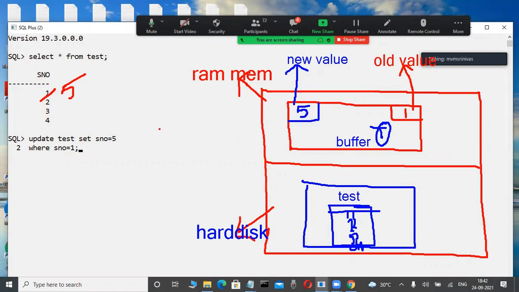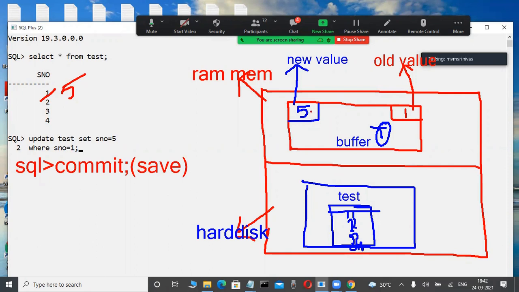Now check it out. Concentrate here. After an update statement, this DML statement, sometimes we are using commit. What does commit mean? Commit means save. In database software, commit means save only. Commit is a command. Whenever we are using the commit command, what happened? What is the new value?